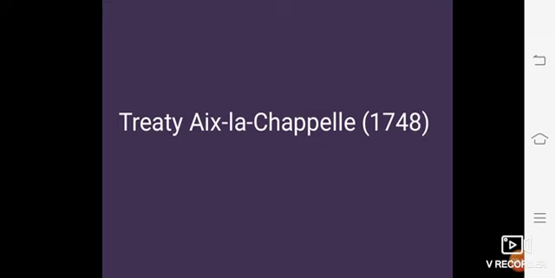So in the First Carnatic War, the Britishers were defeated by the French, and the name of the treaty is Aix-la-Chapelle in 1748. With this treaty of Aix-la-Chapelle, the First Carnatic War came to an end. Through this treaty, the French got the Louisbourg region in North America and the British got back Madras.